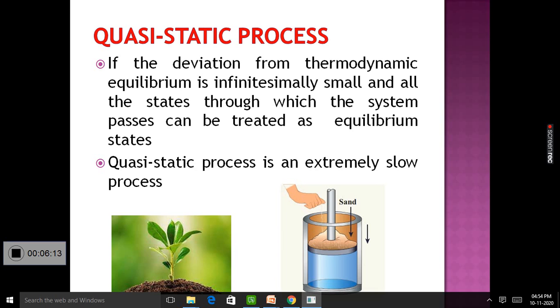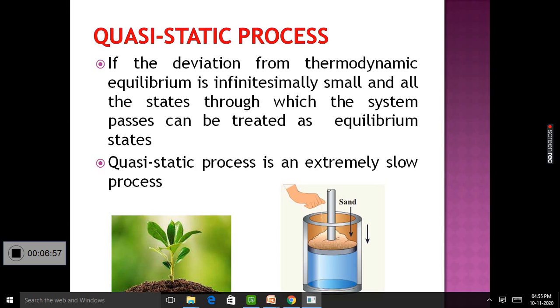Look at the second example. We have a gas filled inside a cylinder with a smooth frictionless piston, and sand is gently poured onto the piston successively in very small quantities.